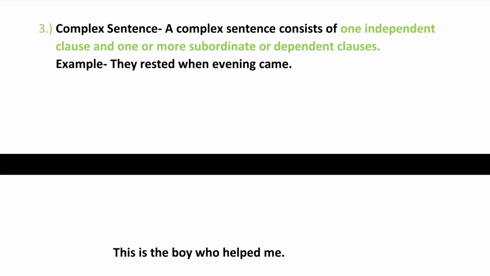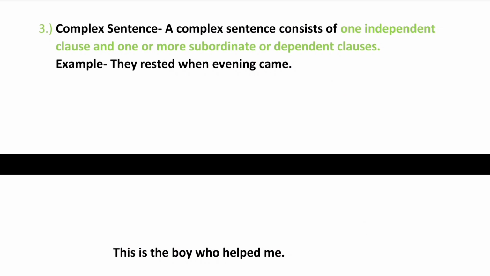Here when evening came is the subordinate clause, and it is the subordinate clause which is starting with the word when. So it is actually an adverb clause. We know that subordinate clauses are of three types: adverb clause, adjective or relative clauses, and noun clauses. Here when evening came is an adverb clause, and it is an adverb clause of time.